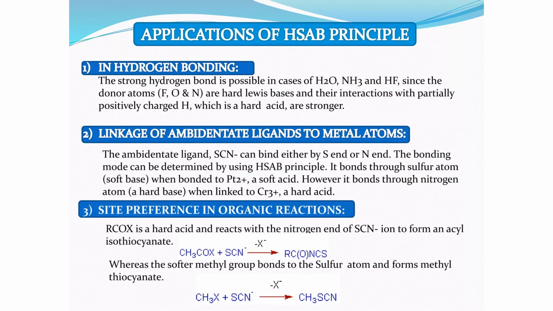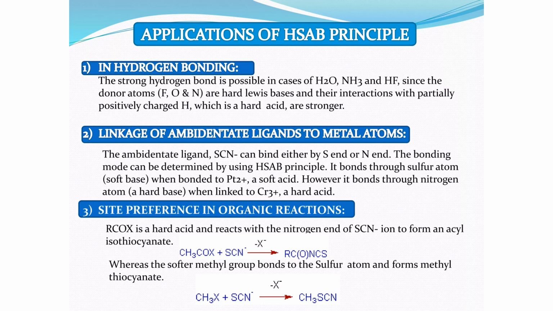Now we'll consider the applications of the HSAB concept. Why is the HSAB concept important? The HSAB concept is important in explaining hydrogen bonding, because strong hydrogen bonding is possible between oxygen and hydrogen in the case of the water molecule, between nitrogen and hydrogen in the case of the ammonia molecule, and in the case of hydrogen fluoride, because the donor atoms, which are oxygen, nitrogen, and fluorine, right?